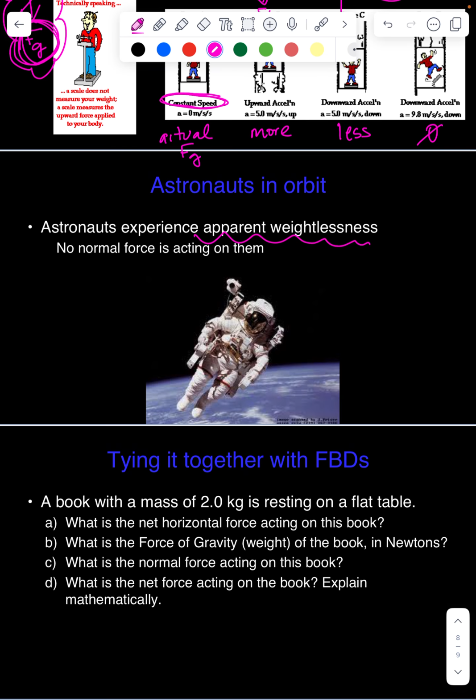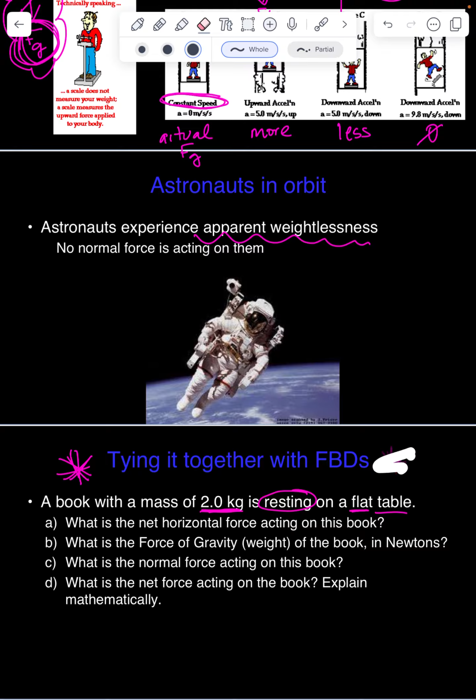So here we have our last thing. This one is what we are going to be working on for our practice today. We are given a book with a mass of 2 kilograms resting on a flat table. Before we do anything else, we want to draw our free body diagram for this. So we draw our book.